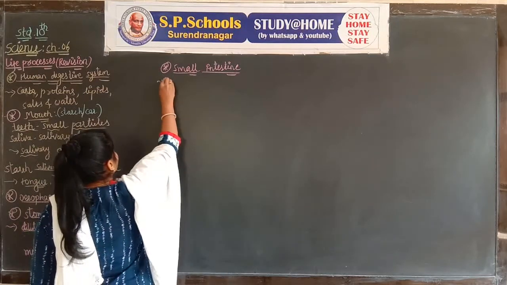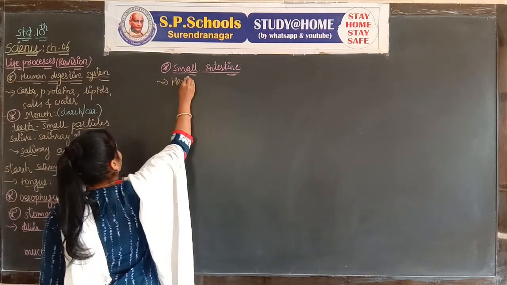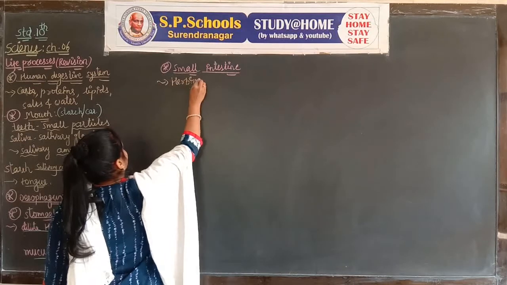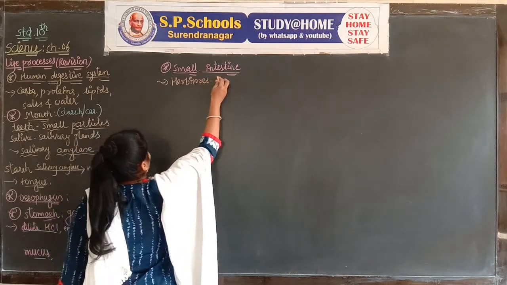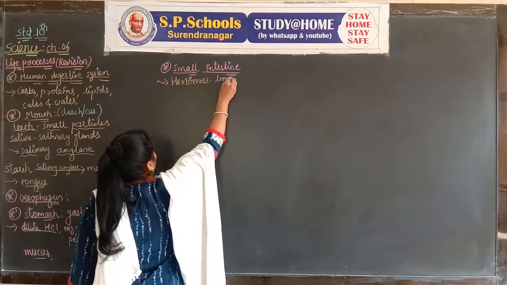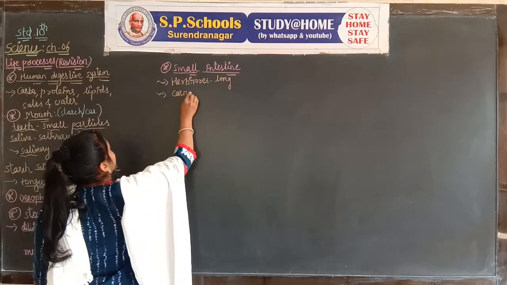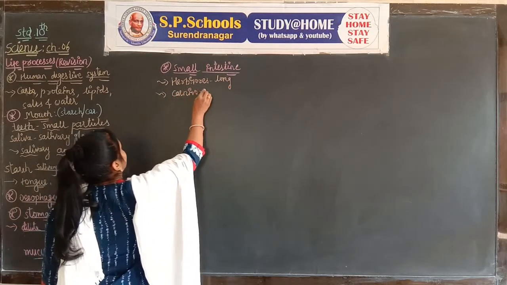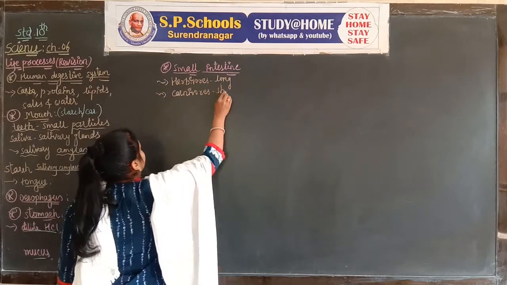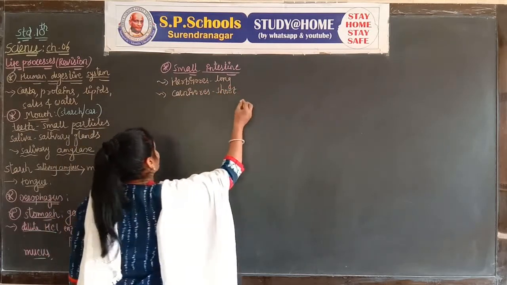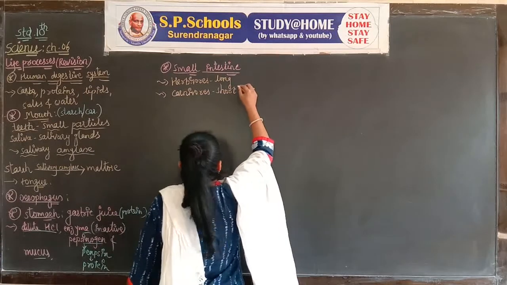According to the digestion of food, in herbivores the small intestine is long, and in carnivores the small intestine is short.